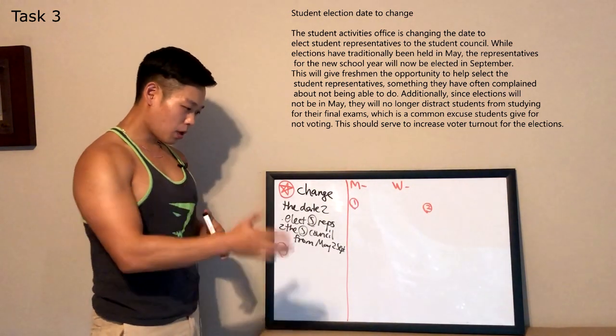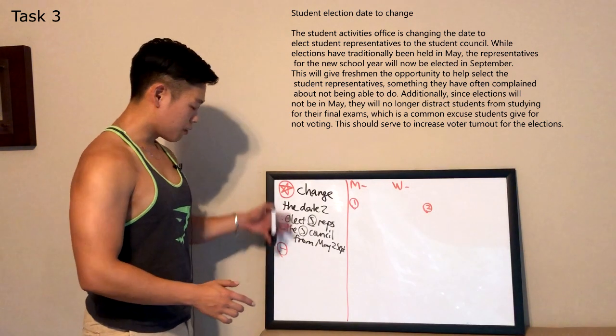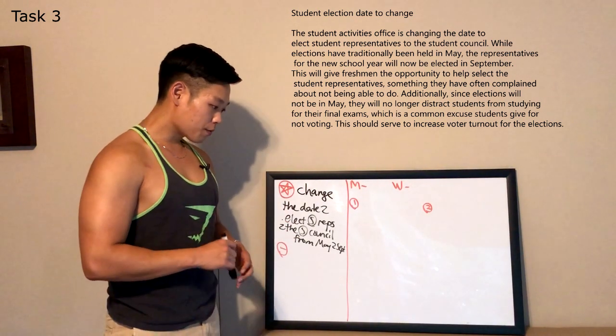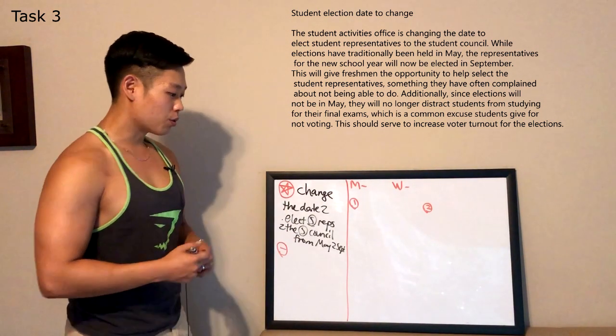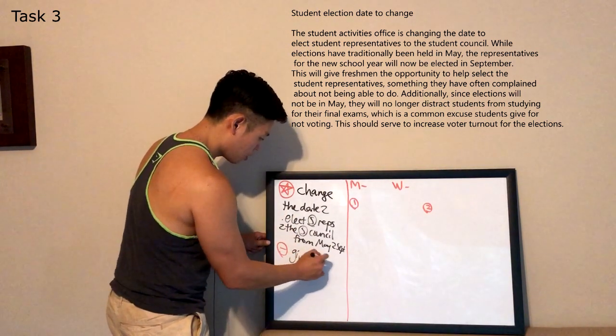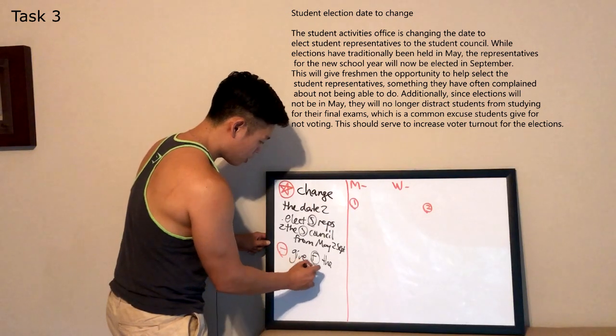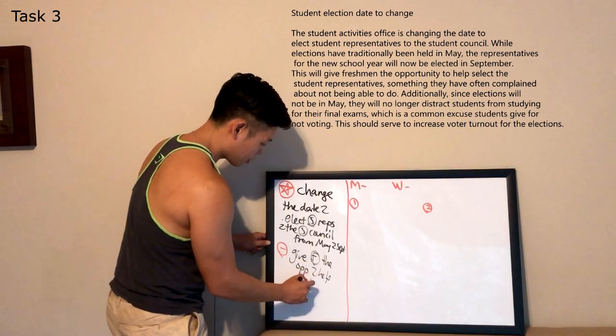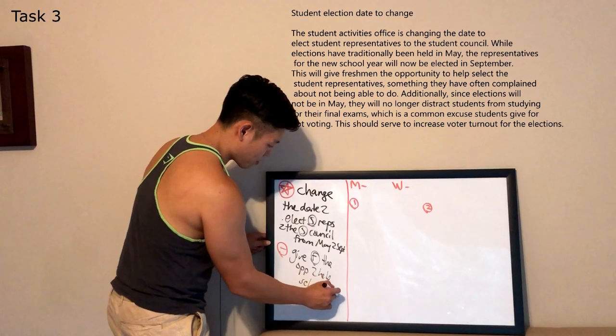All right, now let's keep on reading the passage and look for the upside of this new decision. This will give freshmen the opportunity to help select the student representatives. There it is. Give freshmen the opportunity to help select the student representatives.